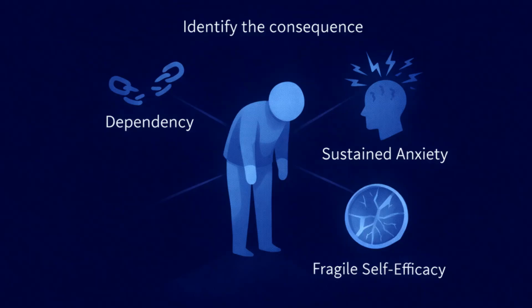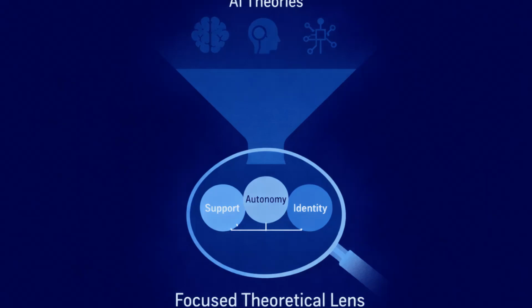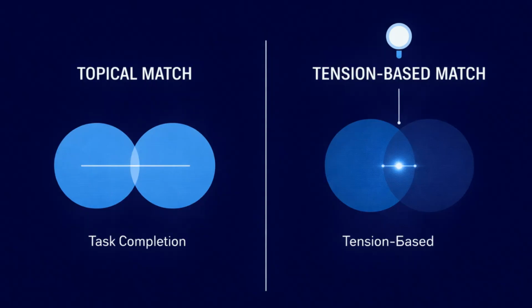Identify the consequence. Learners may internalize dependency, experience sustained anxiety, or develop fragile self-efficacy that extends into adulthood. Once these are articulated, the theoretical search becomes focused. The question shifts from what theories relate to AI to what theories help make sense of the relationship between support, autonomy, and identity development. A topical match is not the same as a tension-based match.